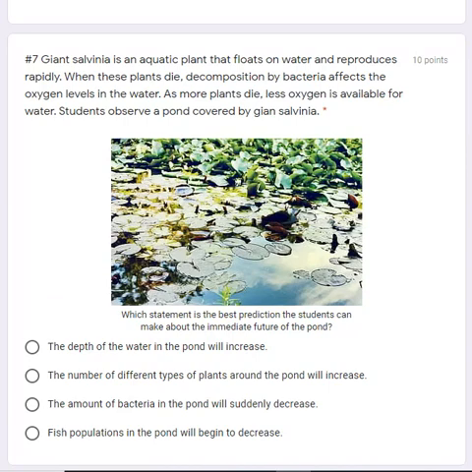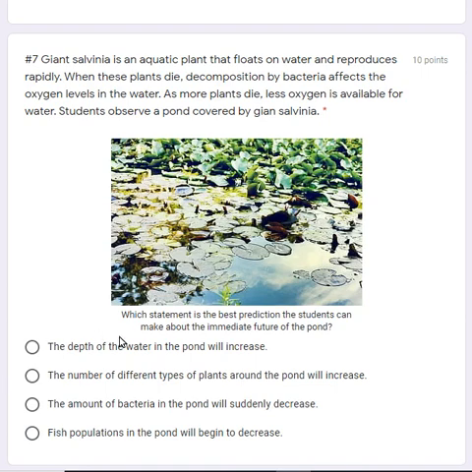Number 7. Giant Salvinia is an aquatic plant that floats on water and reproduces rapidly. When these plants die, decomposition by bacteria affects the oxygen levels in the water. As more plants die, less oxygen is available for water. Students observe a pond covered by giant Salvinia.